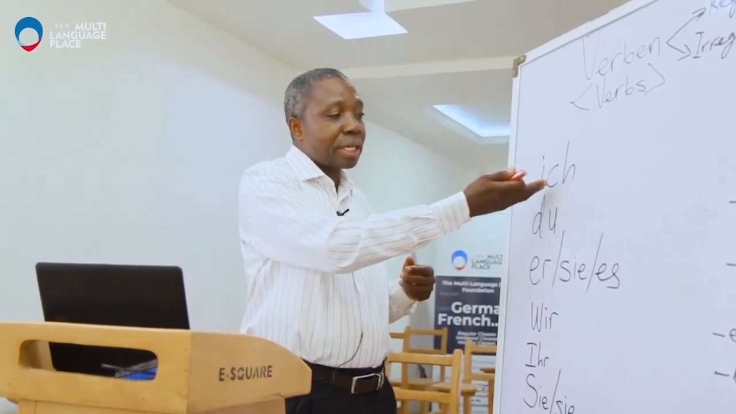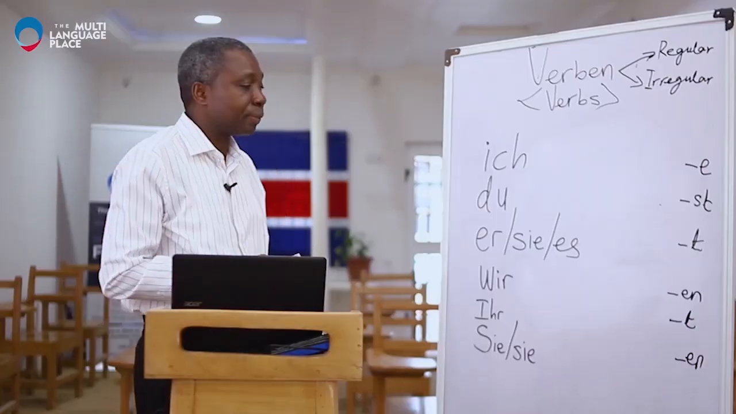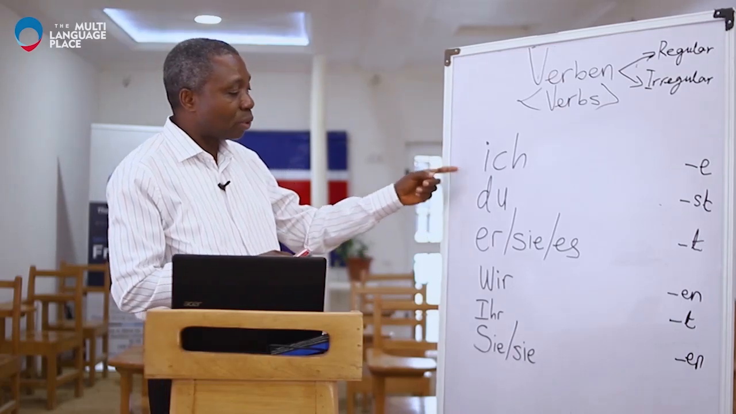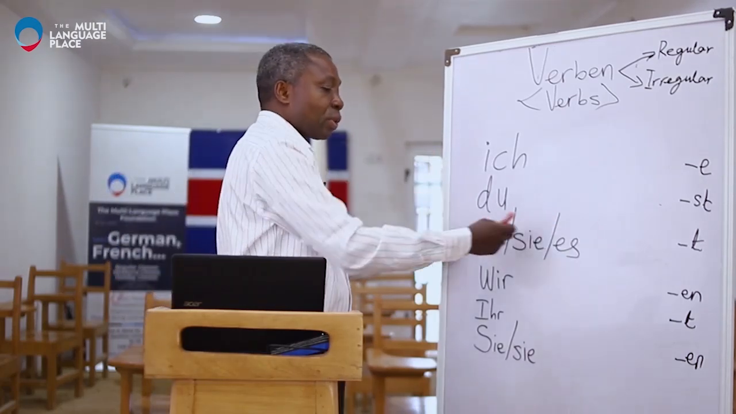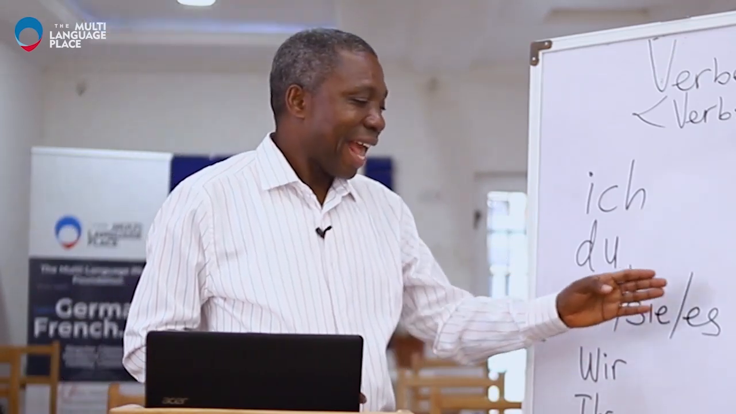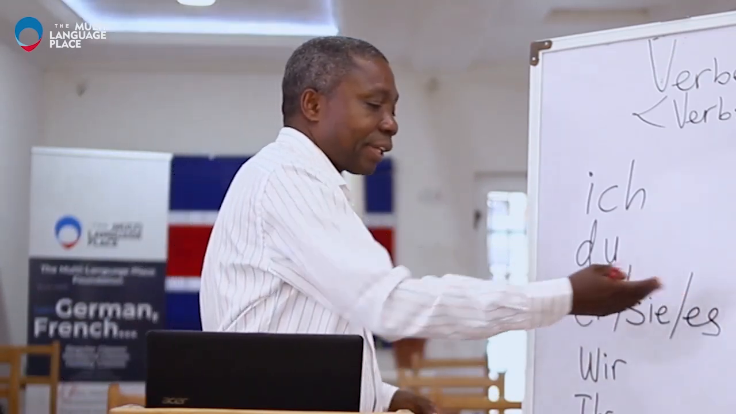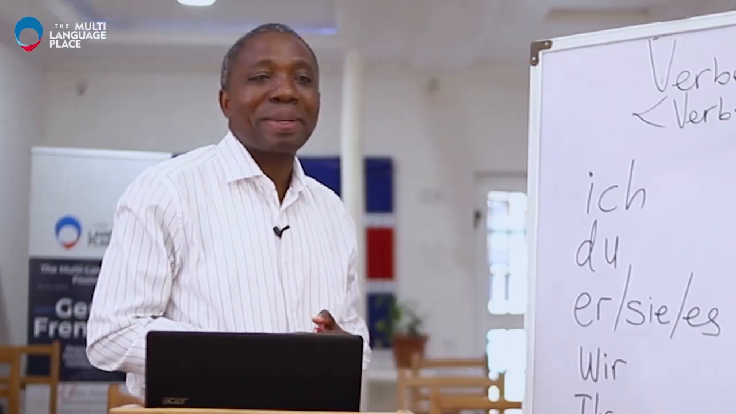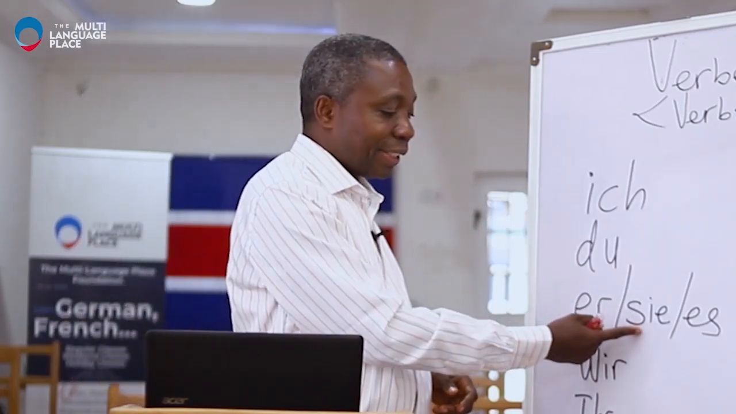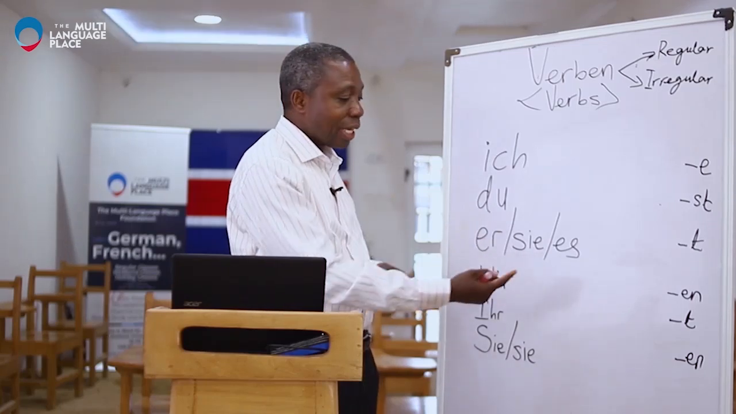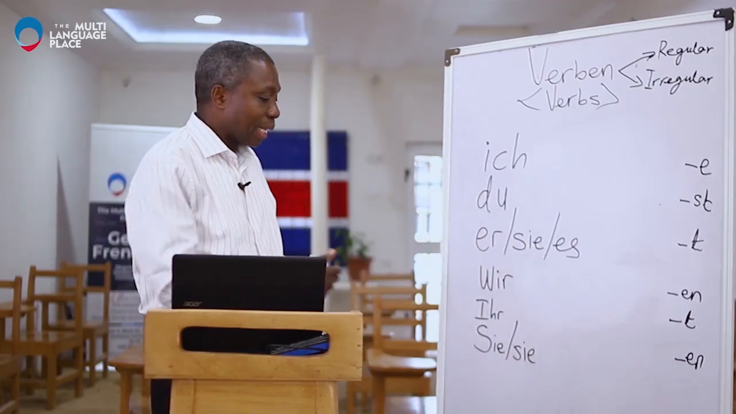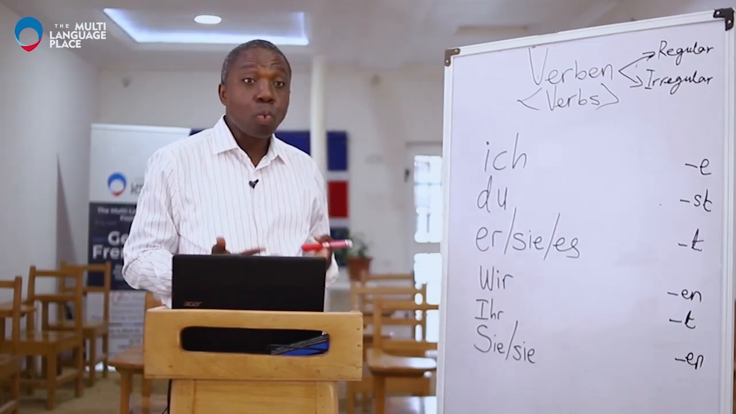In English, this is I: first person singular, second person singular, third person singular. We have er, sie, es, and these three form the third person singular. Er is he, sie is she, and then the last one, es, is it. Then we have wir, which means we.